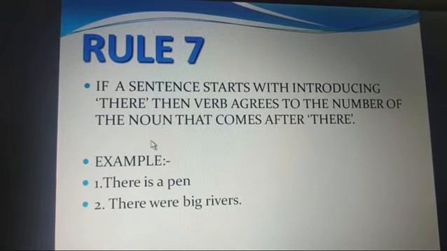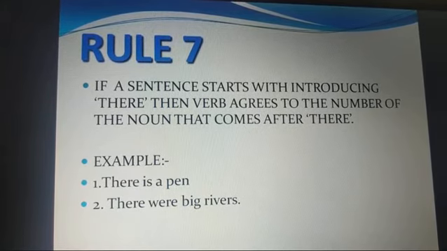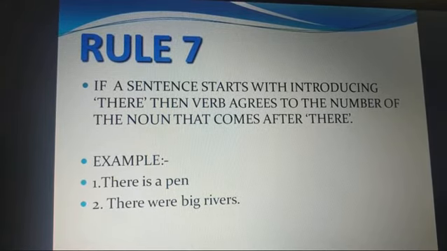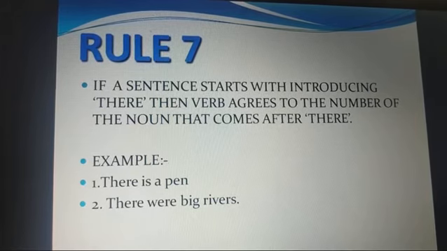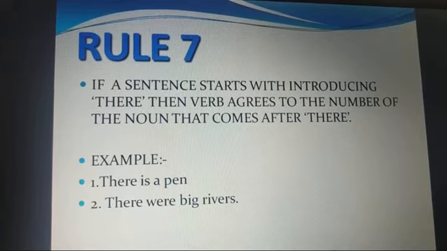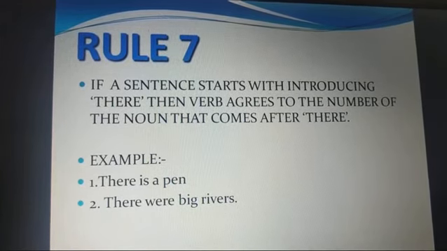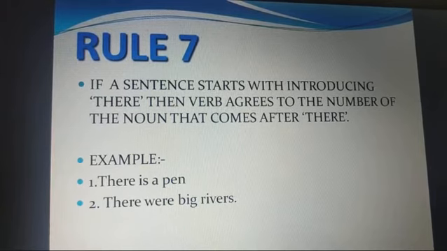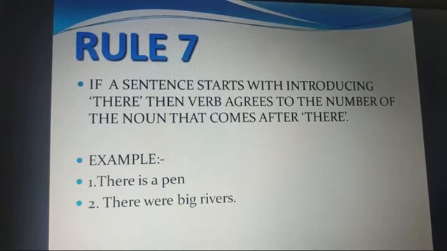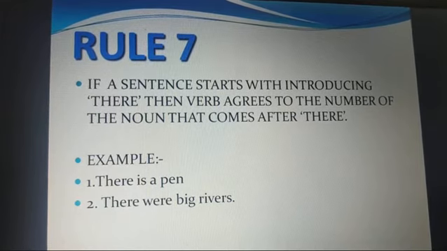If a sentence starts with introducing there, then the verb agrees to the number of the noun that comes after there. What noun comes after there when we begin the sentence with there? After that in the sentence, wherever the first noun comes, according to that we are going to have our verbs. Now see the example, there is a pen.